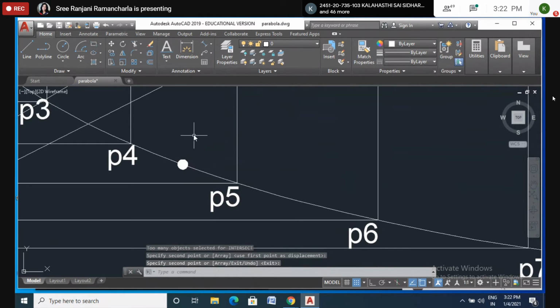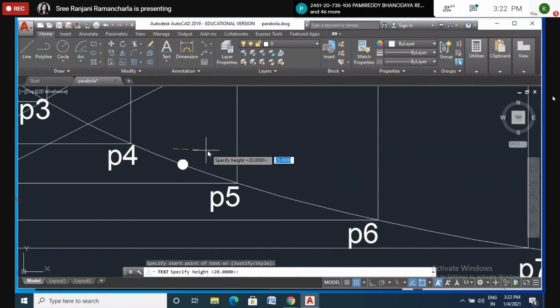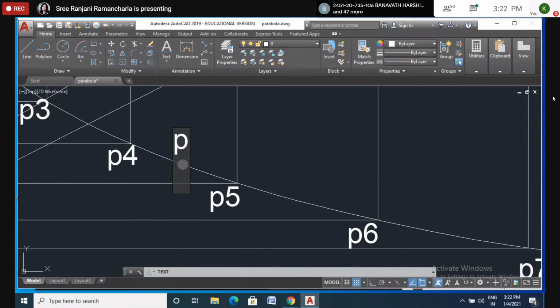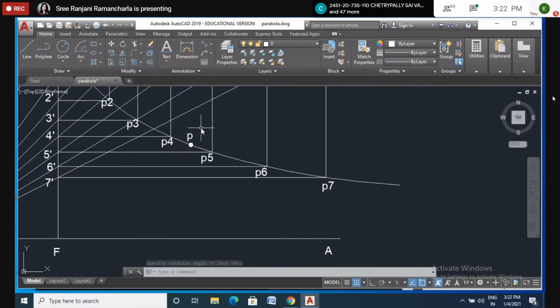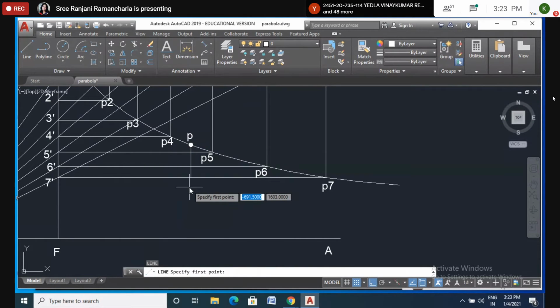Okay, this is P. I will mention here P for the tangent and normal. Now, after getting this, how to draw? From P, draw the vertical and horizontal lines. From P, I will take a vertical line, exactly perpendicular to the axis, or horizontal line, whatever you can say.